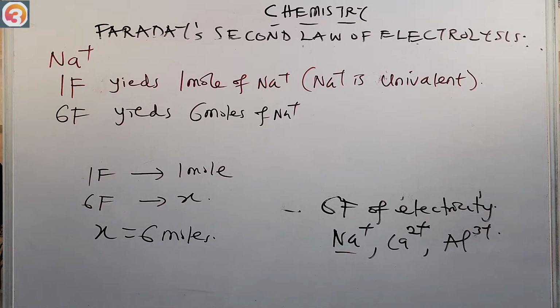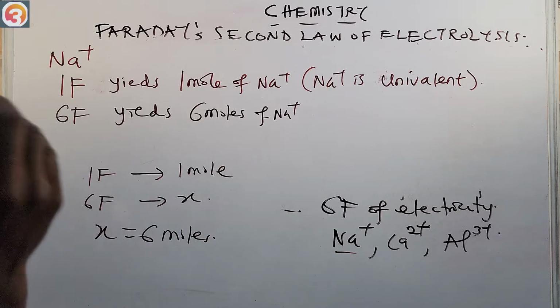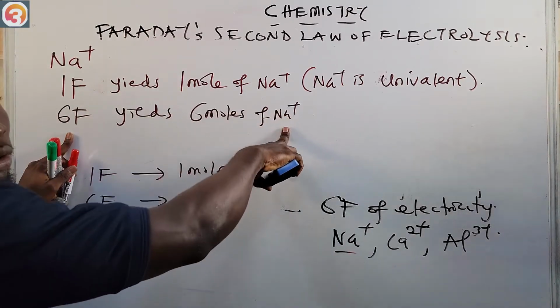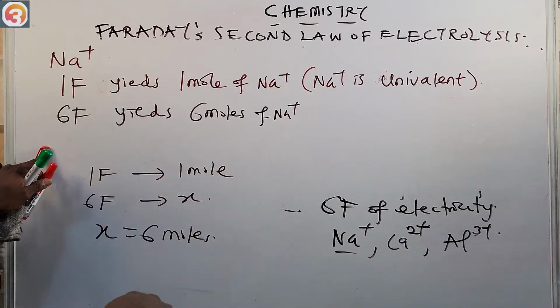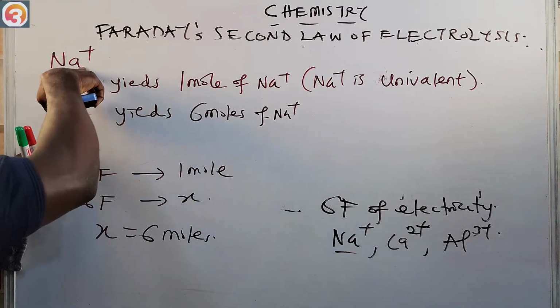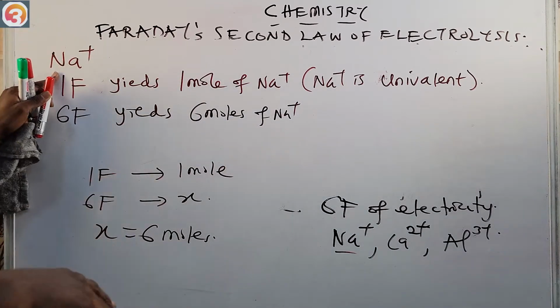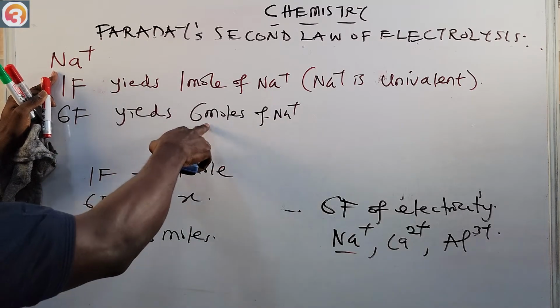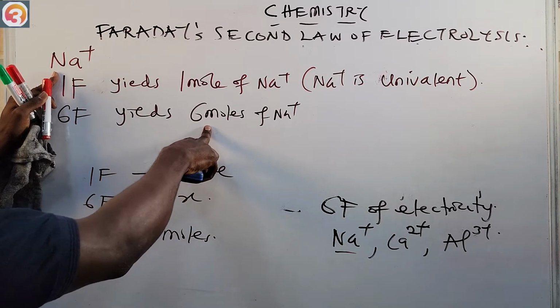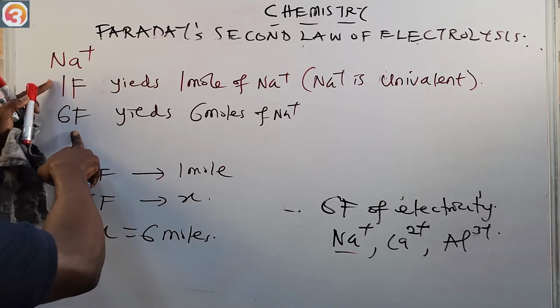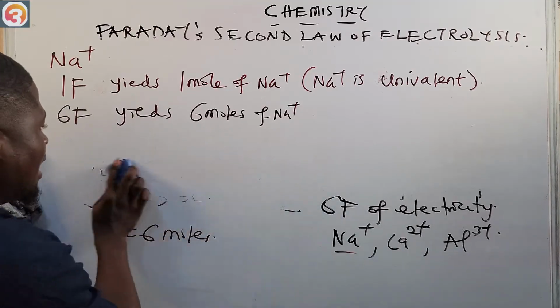That's why we say 6 Faraday will yield 6 moles of Na+. It's as simple as ABC. Thus, 6 Faraday has yielded 6 moles of Na+. It means that the amount of Na+ liberated by passing 6 Faraday of electricity through it is 6 moles. Let's make that very clear.